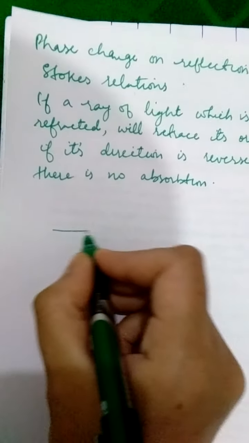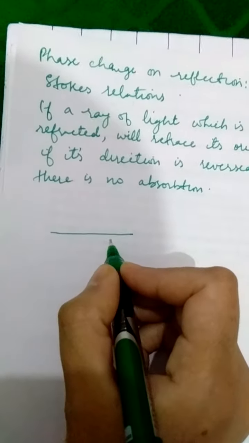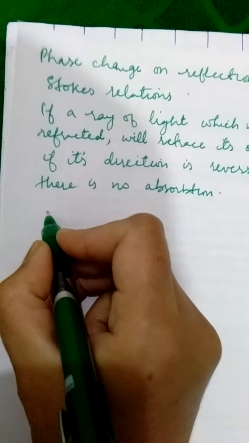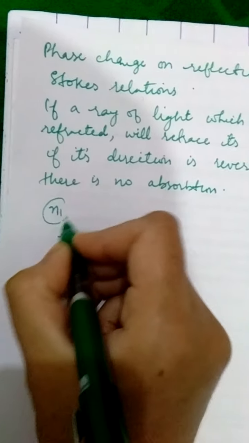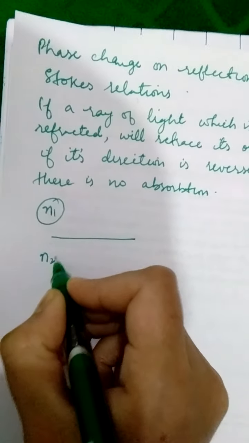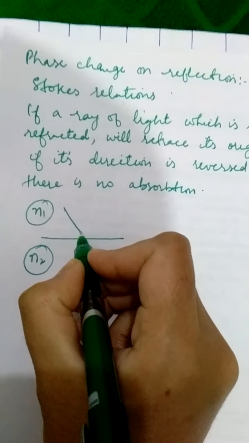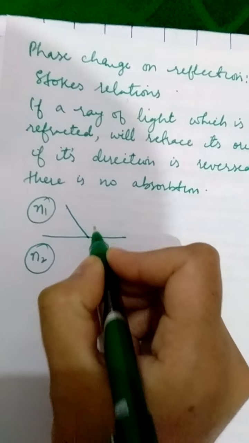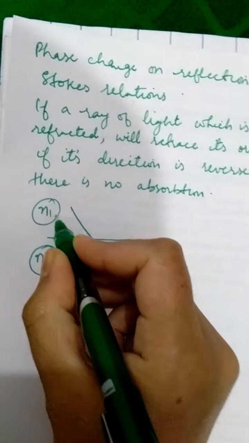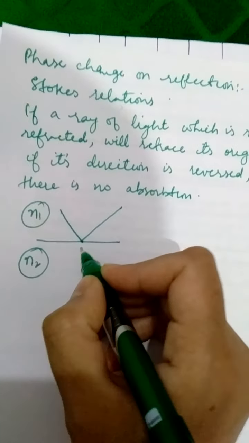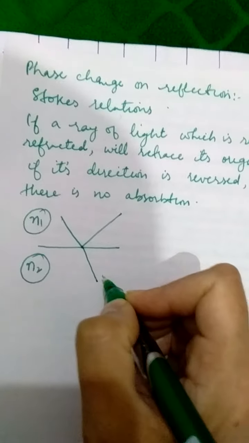Suppose you have an interface, a boundary between two mediums, medium 1 and medium 2. Let the refractive index of the upper medium be n1 and the refractive index of the lower medium be n2. You have a ray of light which is hitting this interface between the two mediums of refractive indices n1 and n2. A part of it gets reflected, and a part of it is transmitted.